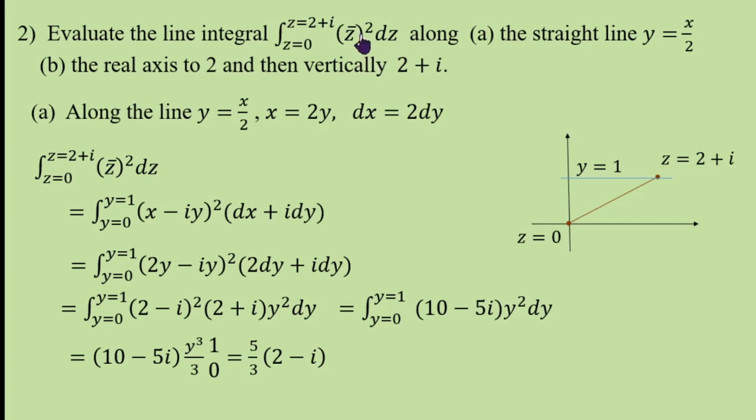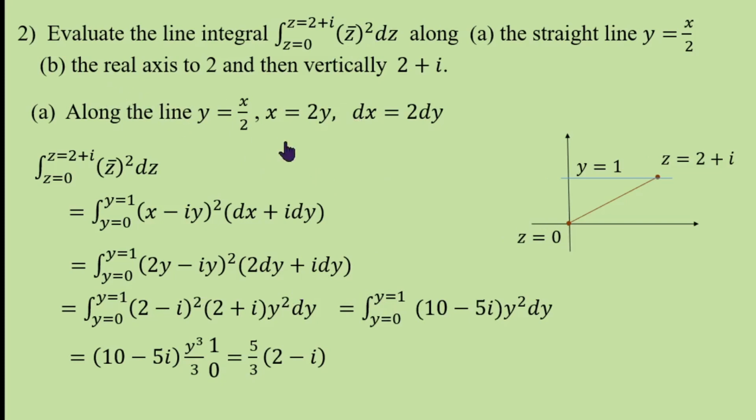Since z bar is not analytic, we are having different integral values for these two curves. If this function is analytic, then along any curve, the integral values are equal. Since it is not analytic, you will get different values.